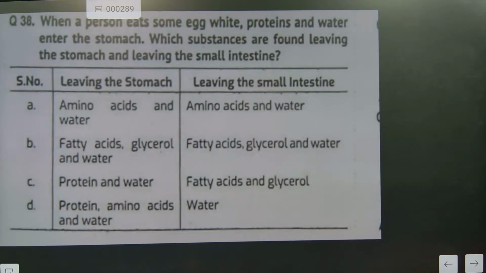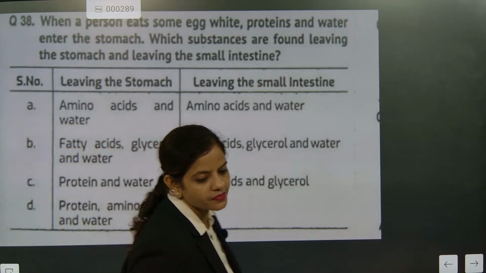When a person eats some egg white, protein and water, it enters the stomach. Which substances are found leaving the stomach and reaching the small intestine? What will leave the stomach? Amino acid and water, or protein and water? Fatty acid and glycerol will leave the small intestine. How many of you are correct?